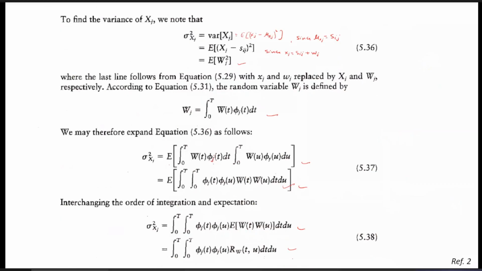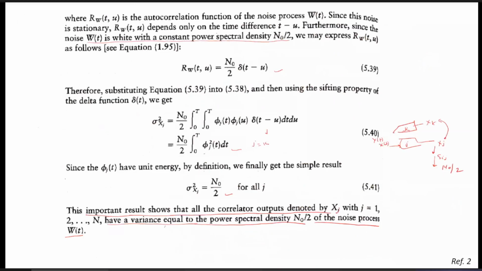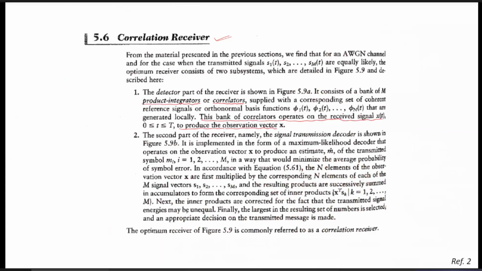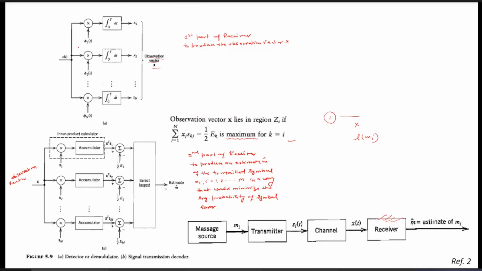In the correlator receiver, the first block is that one only: x(t) is received, multiplied by the N basis functions and then integrated, from 0 to T. That is why it is called the correlator. This is the first part of the receiver, where we produce the observations vector x, which we have already studied. You can see x1, x2, up to xN, the N-dimensional observations vector we generate.